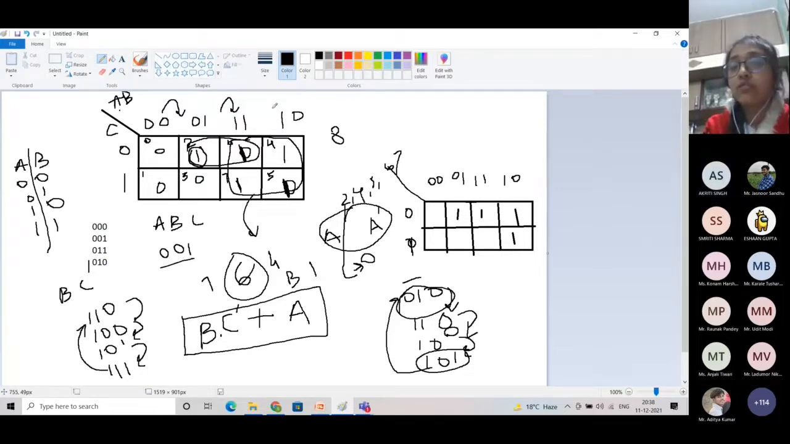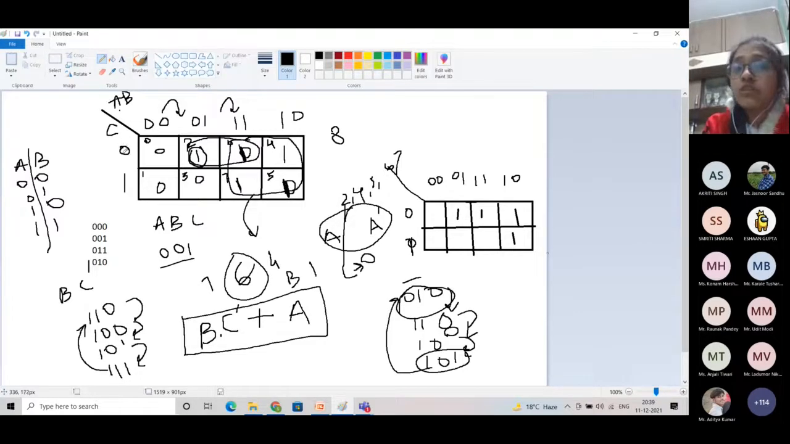The value of A is constant in this whole group. The value of B is changing from 1 to 0. That's why we are not going to include B in this case. The variable which is changing its value, or which is not constant, is going to minimize only. That's why we are not including it.